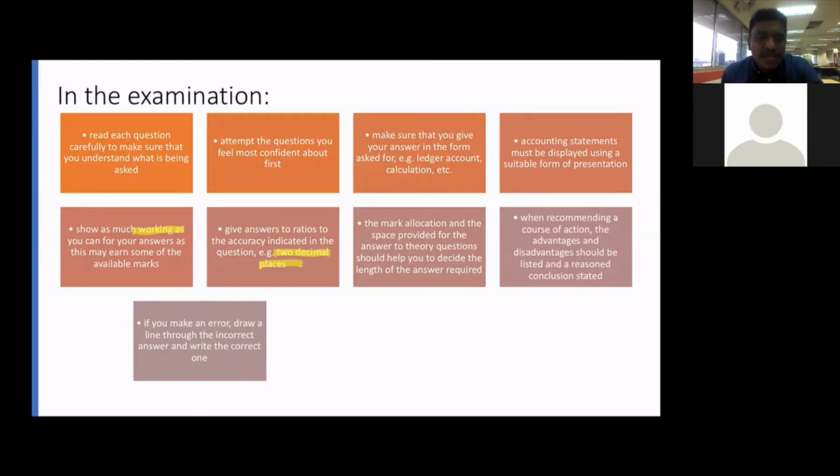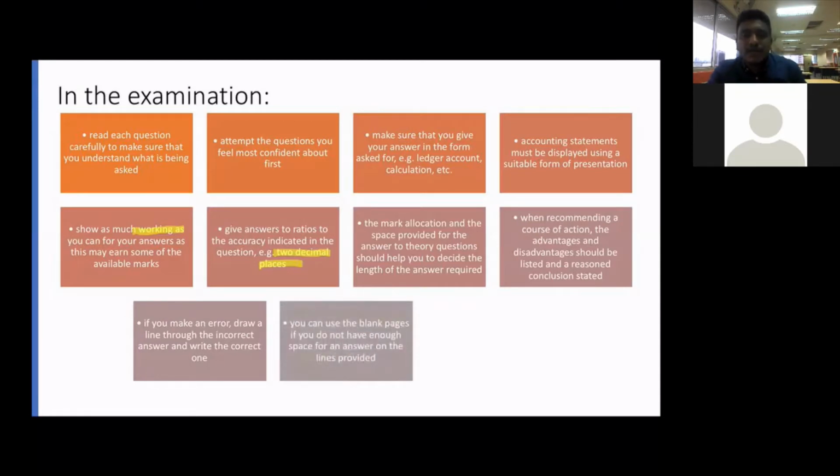And also you can use the blank page if you do not have enough space. Normally, sometimes on the next page, there's one empty page there, you can use that particular page to write the answer whenever you don't have enough space. And make sure words and figures are legible. You write in a clear way.